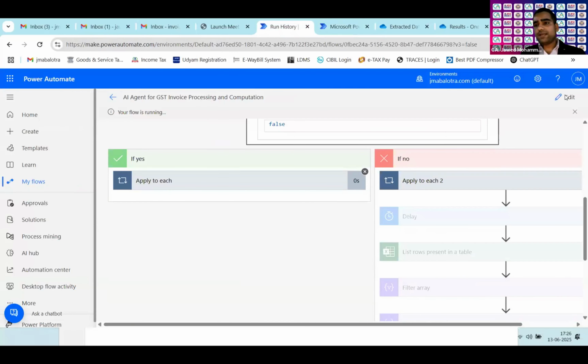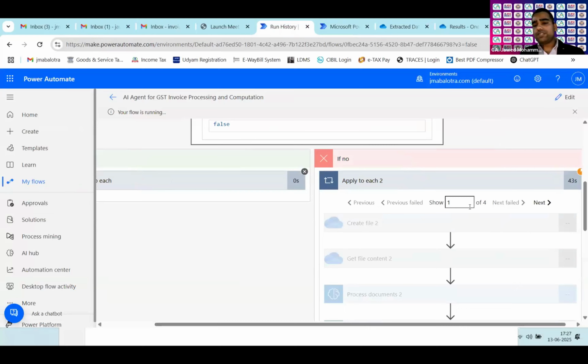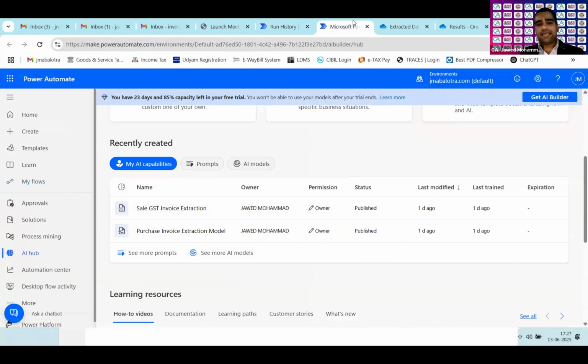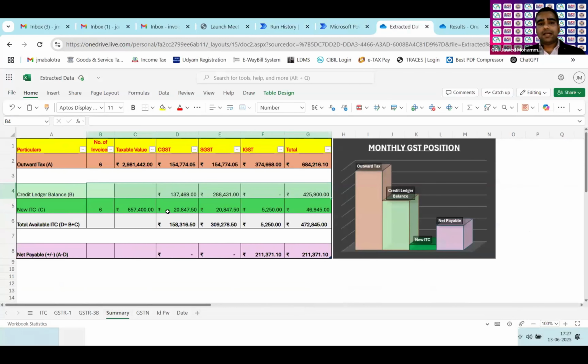This is my sales invoice processing, and I can show you the process. 38 seconds have passed, and 4 invoices have been processed, and we can see all the invoices being pasted over here. On the basis of these invoices, we will go to the summary page. Now we have the outward tax based on the sales invoices. We have the purchase invoices, that is the ITC, and we have the credit ledger that has been imported from the GST website. And this is the final GST taxable tax payable.